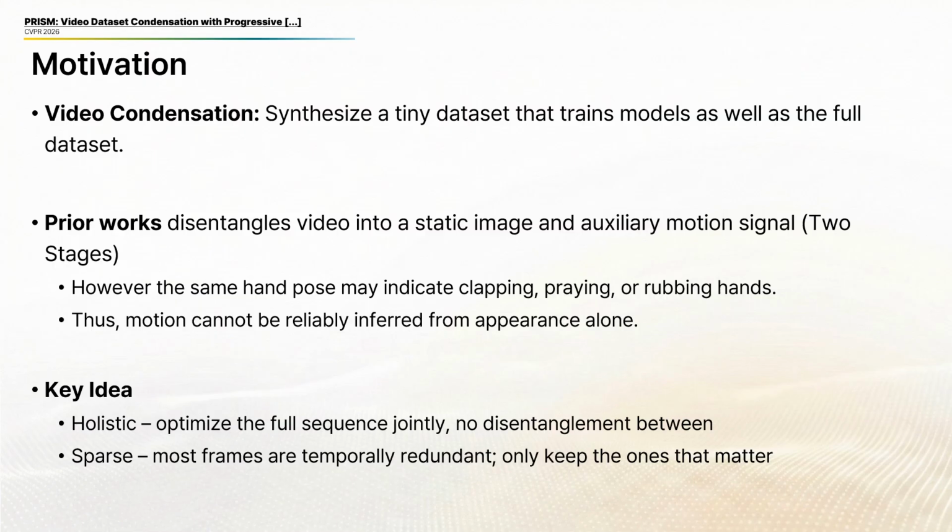The first is a holistic approach where we optimize the full sequence jointly with no disentanglement. This preserves the natural coupling between content and motion, so we can represent actions that share the same appearance but differ in their dynamics. The second is a sparse approach, where we keep only the frames that truly matter. This dramatically reduces storage costs since most video frames are temporally redundant.